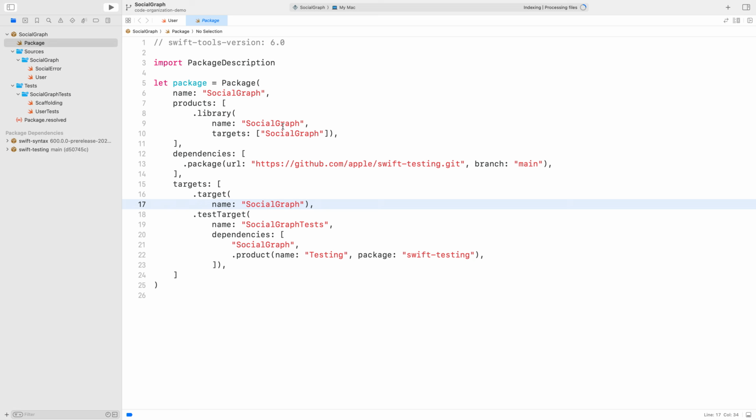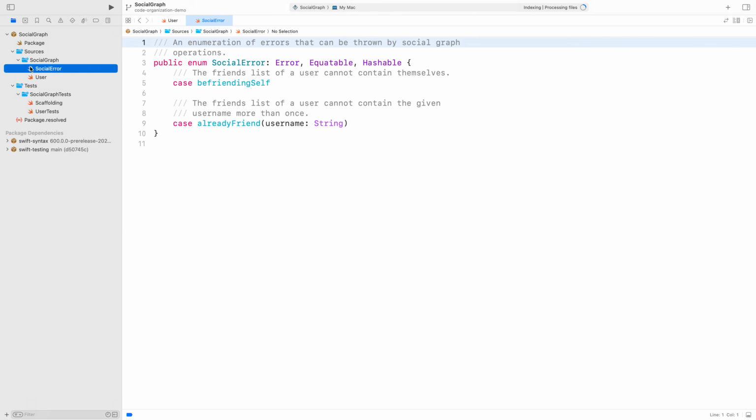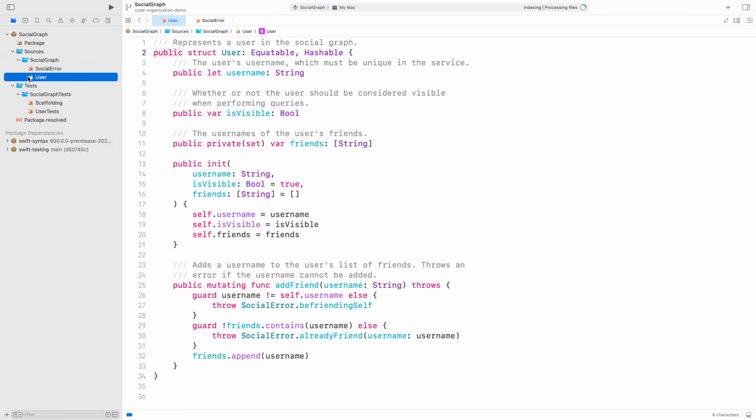Returning to the code, I've taken what I've written so far and reorganized it into a package. The first module in the package is a library module containing our social graph data model. There are also tests to accompany the library. The error enum and user struct that we defined earlier are now in their own files. Let's inspect the user struct. You'll notice that I made some changes to it.